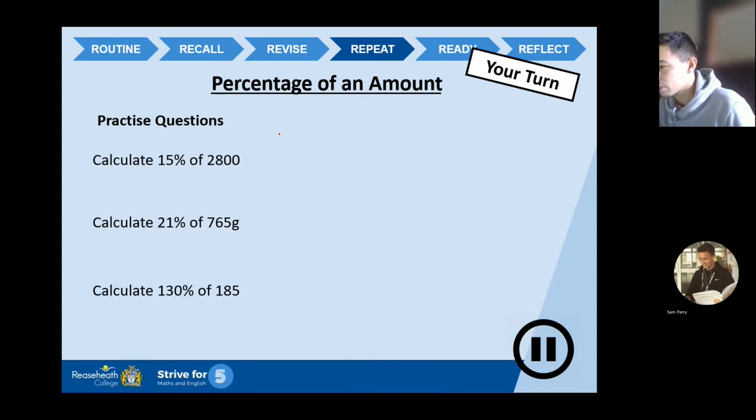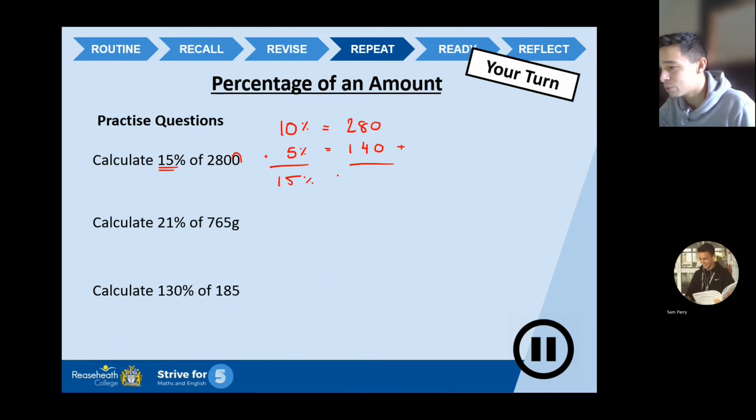Right, here we go. 15% of 2,800. So I'm going to work out 10%. 10%, 1 decimal place across, so it's going to be 280. And I want 5%. If I want 5%, it's going to be half, isn't it? So I need to half 280, which gives me 140. Then if I want 15%, which is what I'm after, I need to add the values together. So 15% equals, are you ready? 280 add 140, 420. Excellent. So if you've got 420, scribble down on your piece of paper.